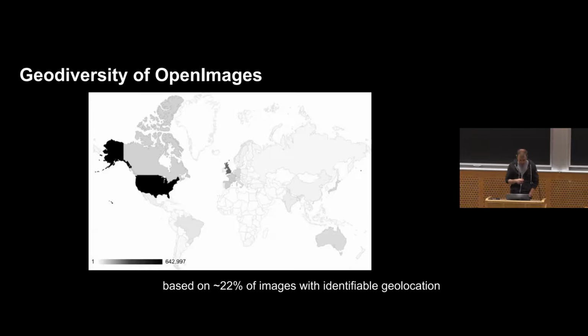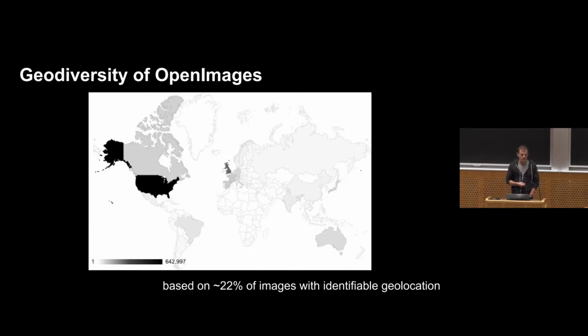So let's go back to Open Images and what was happening there. You'll recall that it did quite badly, at least anecdotally, on that image of a bride who appeared to be from India. If we look at the geodiversity of Open Images, this is something where we did our best to track down the geolocation of each of the images in the Open Images data set. What we found was that an overwhelming proportion of the data in Open Images was from North America and 6 countries in Europe.